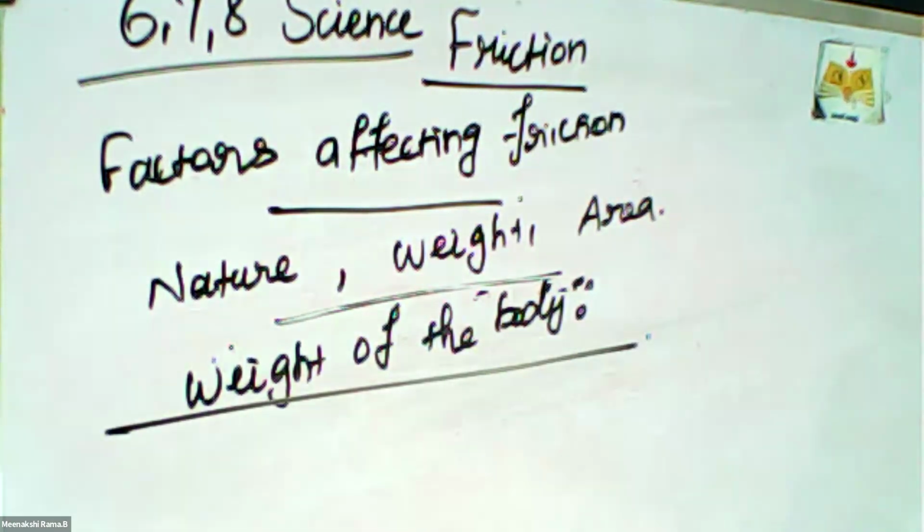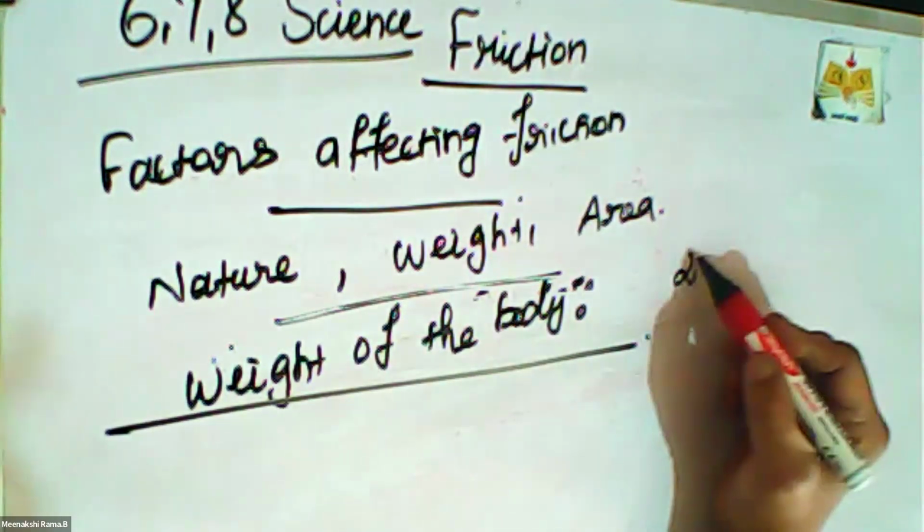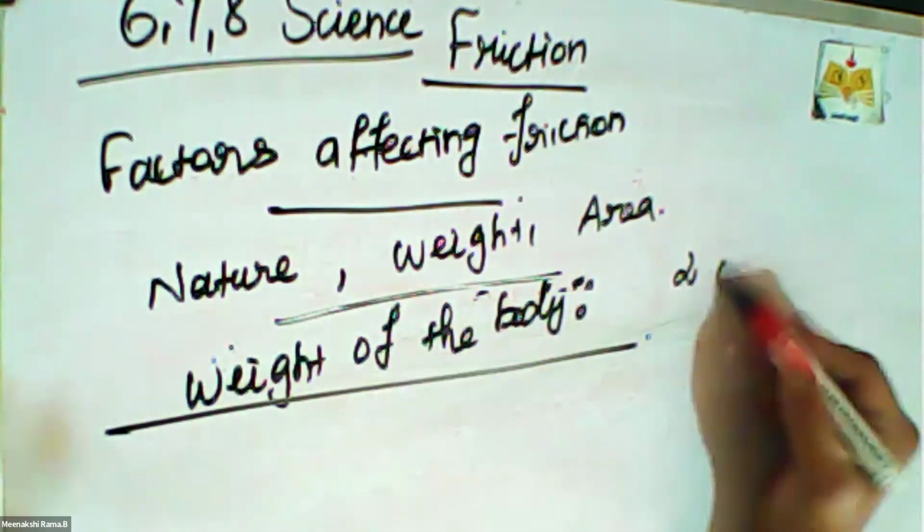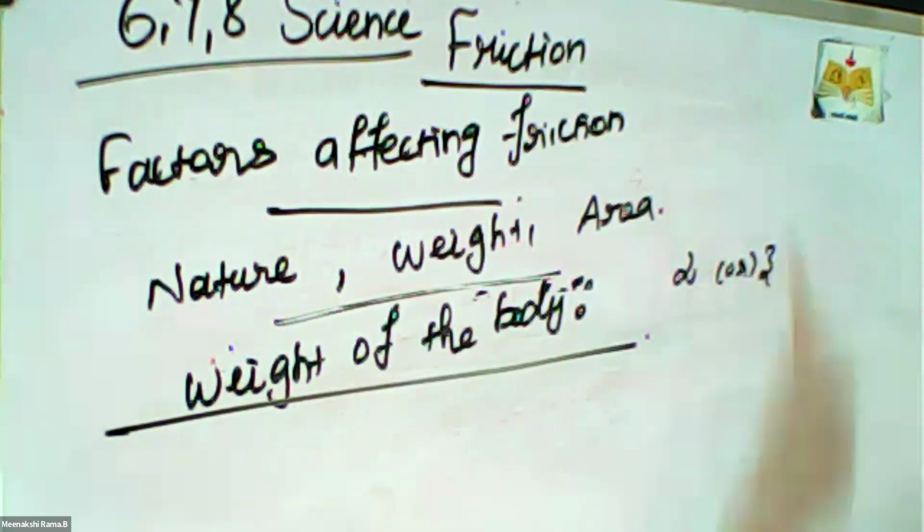Normally, how many passengers are allowed to ride a bicycle or two-wheeler? Minimum two or three only.